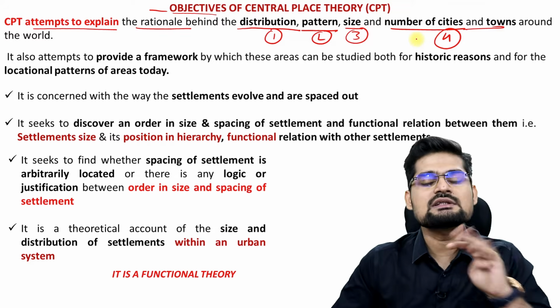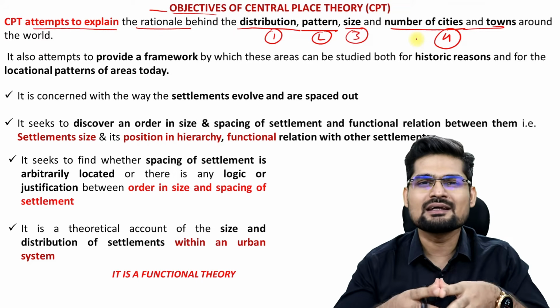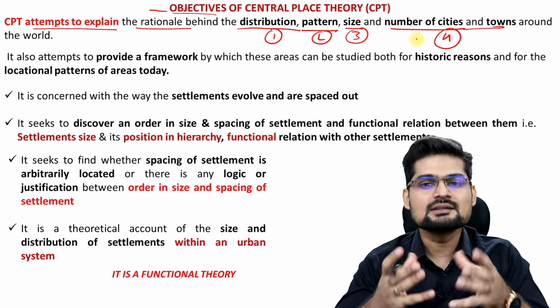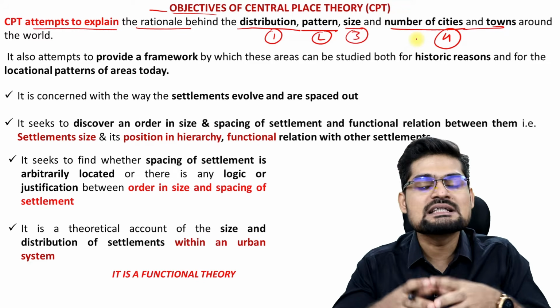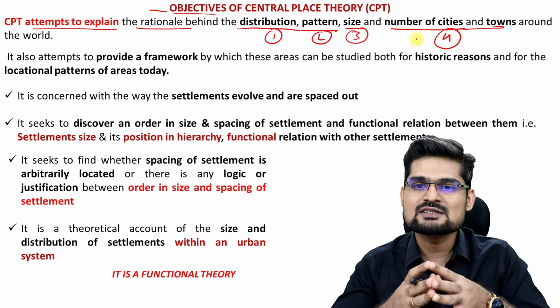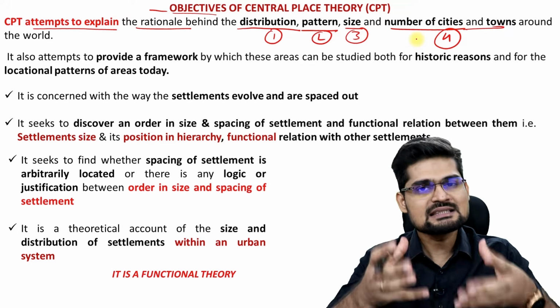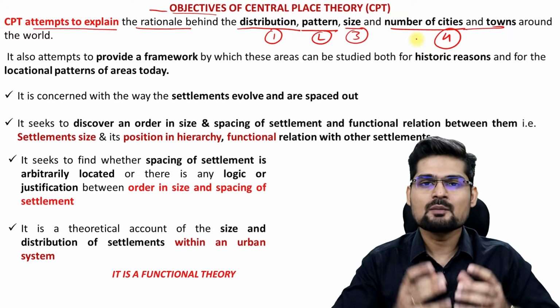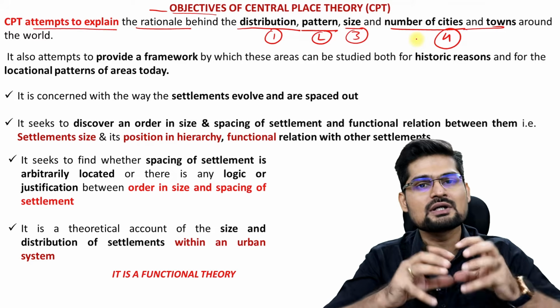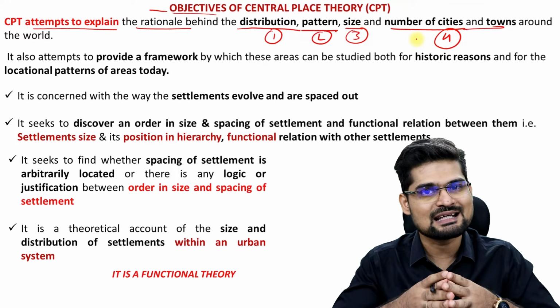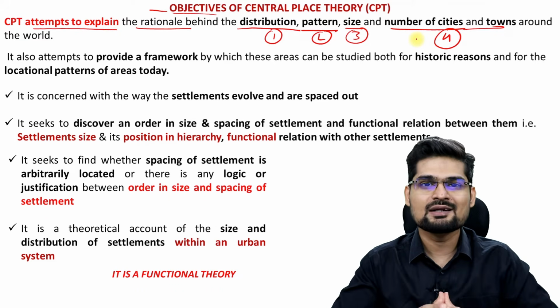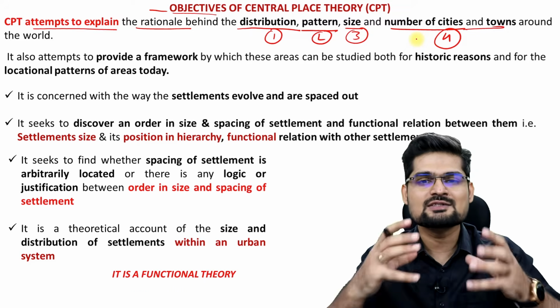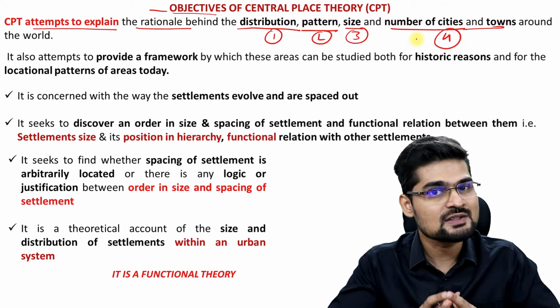So these 4 things, how do you explain distribution, pattern, size and number of city and towns on the basis of any particular theory? So this theory attempts to actually provide us a rationale that why a particular distribution in a particular region is there. What are the reasons behind it, right? Behind this particular pattern or size or number of cities or distribution in this space, right?